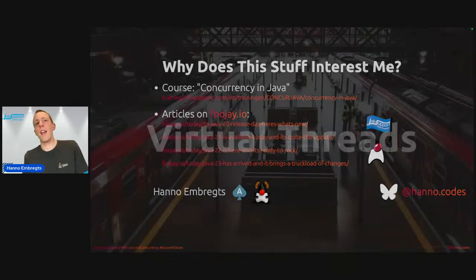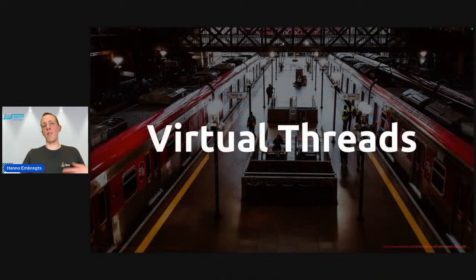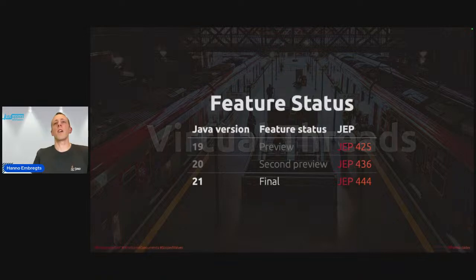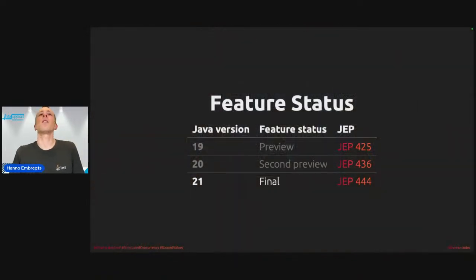Okay, now let's dive into the more modern stuff. We've laid some groundwork here, some basics. Let's go into the more recent stuff. So if we're still with this analogy of train stations, I would say our current station is virtual threads, right? We've passed the stages of executor service, threads, thread locals, and our current station is virtual threads. It was made final in Java 21, so we are, of course, using this all in production and experimenting with it.